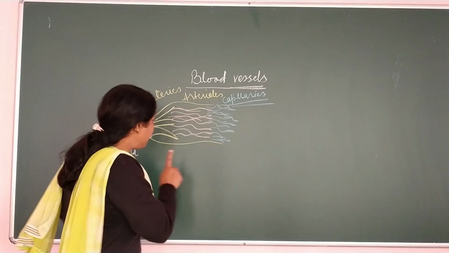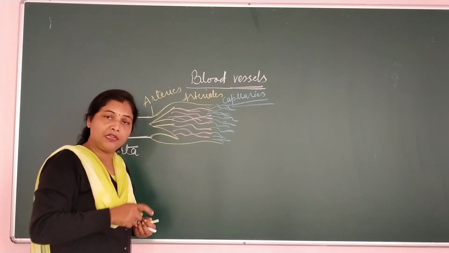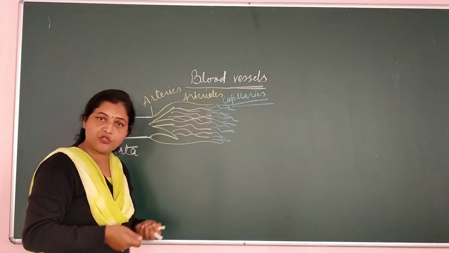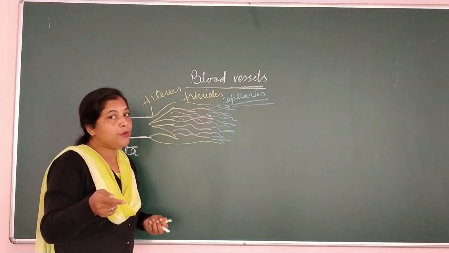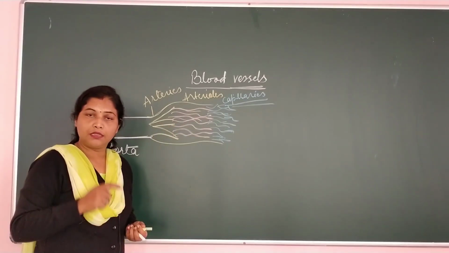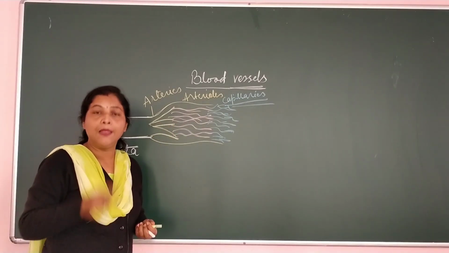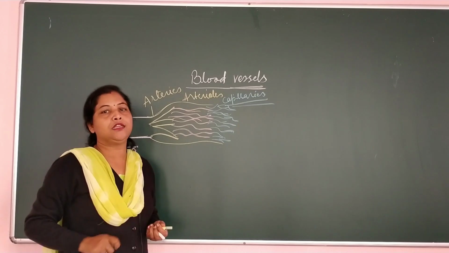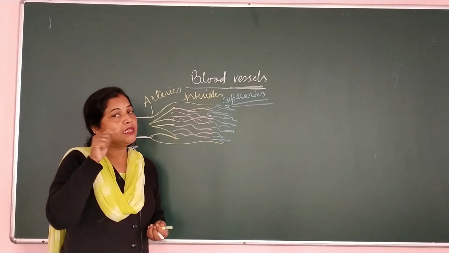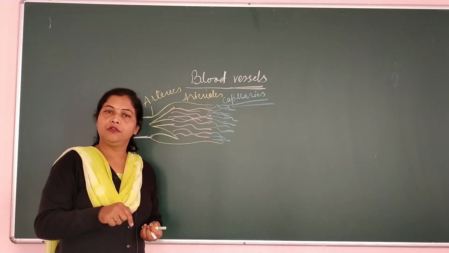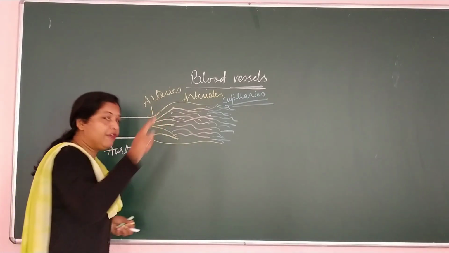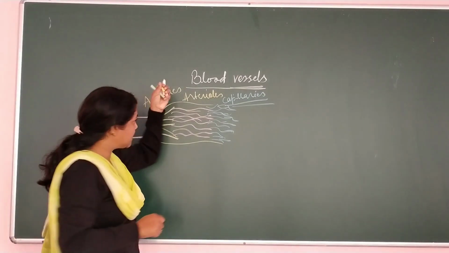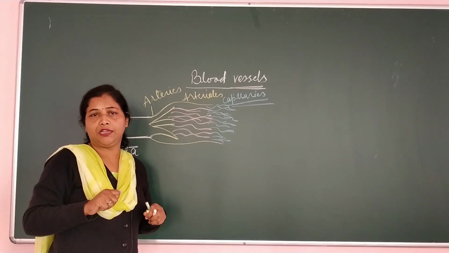It means every cell needs energy for performing its function and maintaining its structure. So this energy can only be provided by the blood, which is to be given to each and every cell, because ये जो blood है इनमें nutrients होता है and oxygen होता है जो कि हर cell के लिए ज़रूरी है. As we need food to function, cells need food to function. So if aorta will give the blood to each and every cell, it takes lots of time. अगर एक aorta जाके सारे cells को blood देगा तो बहुत time लग जाएगा.